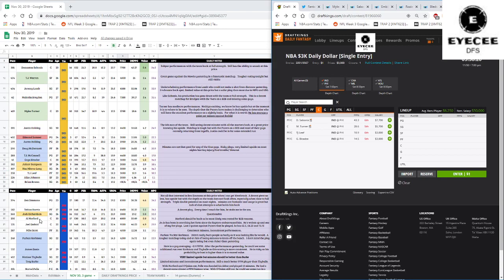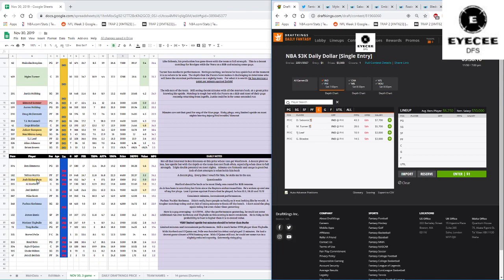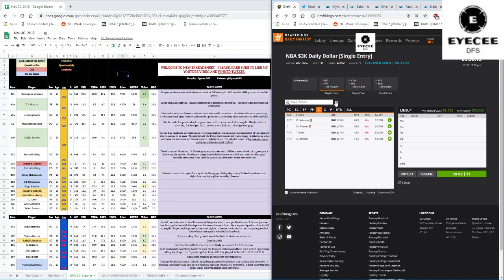One guy who won't be rested or reduced is Al Horford, but Embiid could slightly see some less minutes. And Josh Richardson being out could mean some additional bodies on the court. And Miles Turner could get some easy rebounds, blocks, and all that. So I don't mind Miles Turner either, but those are the only two guys I'm really considering. I have favorable opinions for a lot of these Pacers, so make sure you read the notes here. But these are the two guys that are standing out for me.